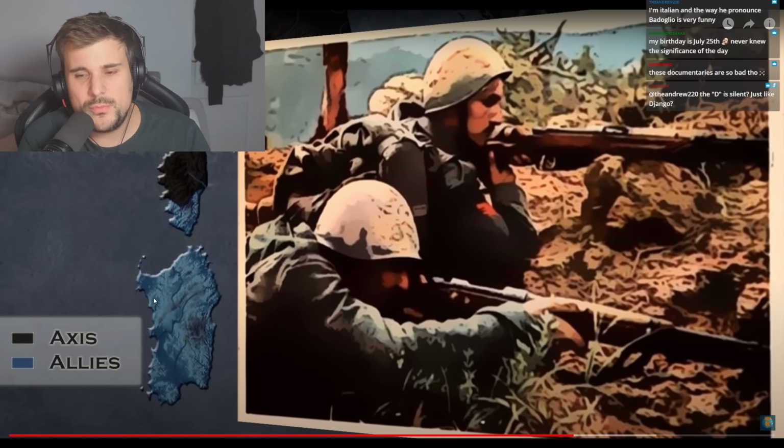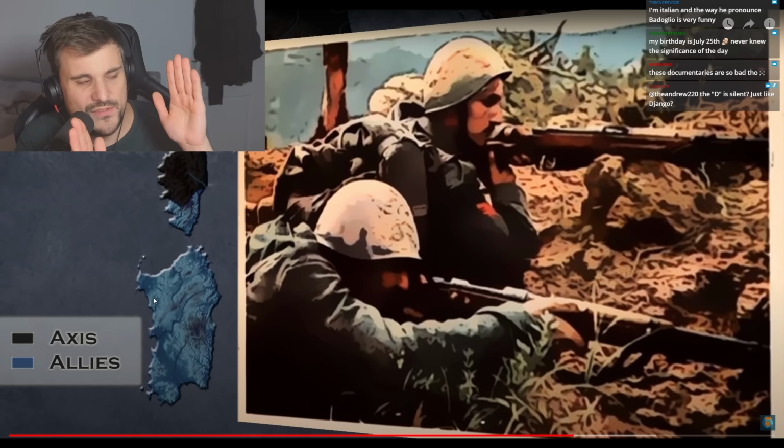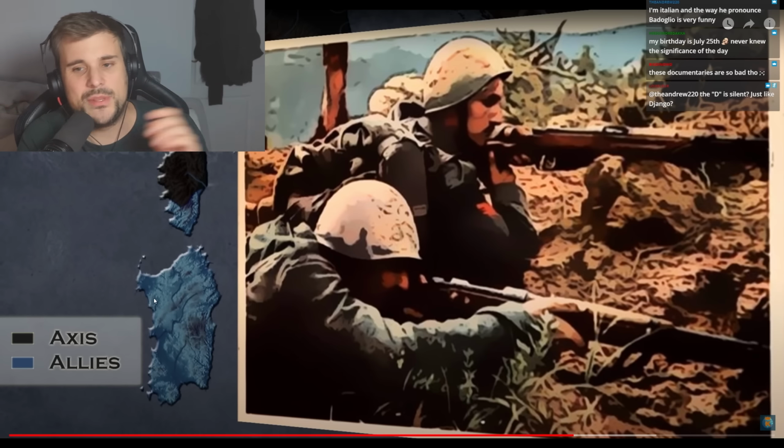Japan's got that a little bit with the kind of like the fight between the navy and the army, and depending on who you side with, gives you bonuses or penalties. And I kind of like that, and we need more of that.